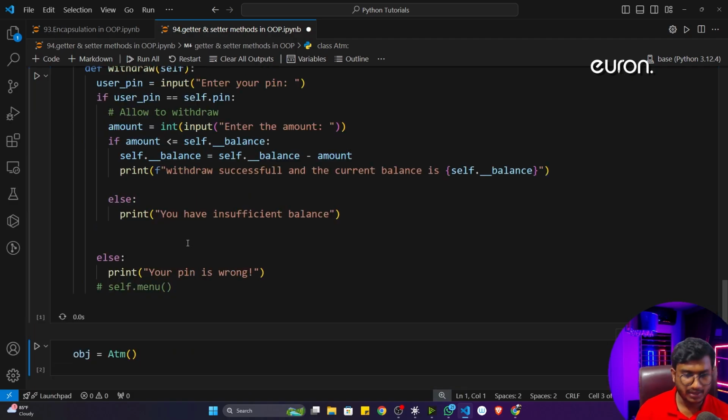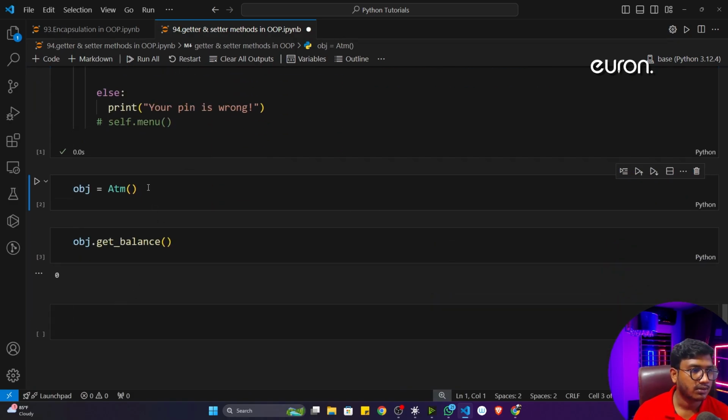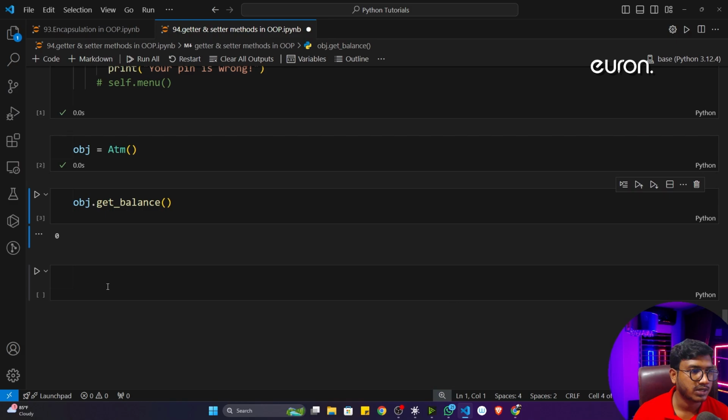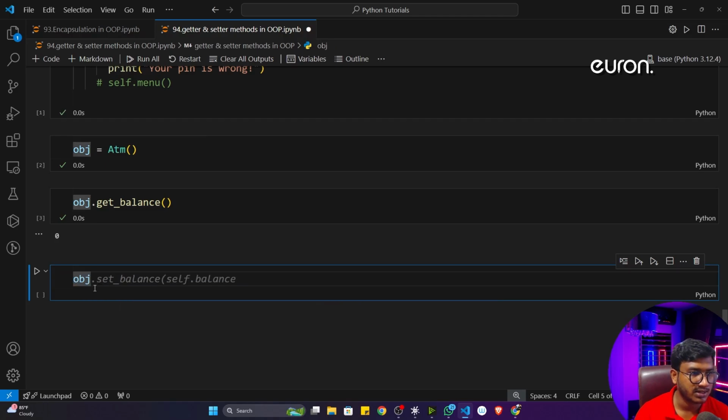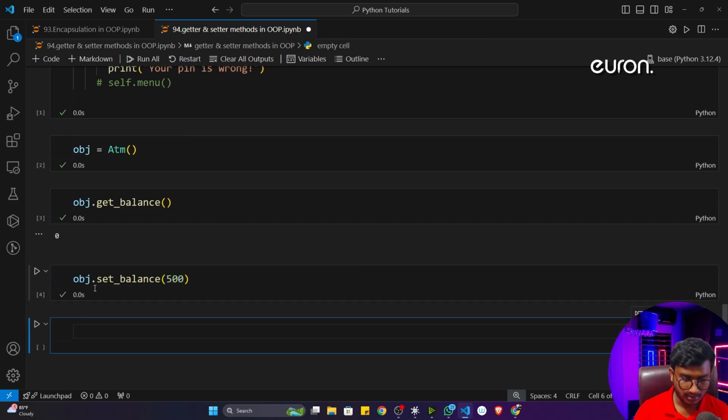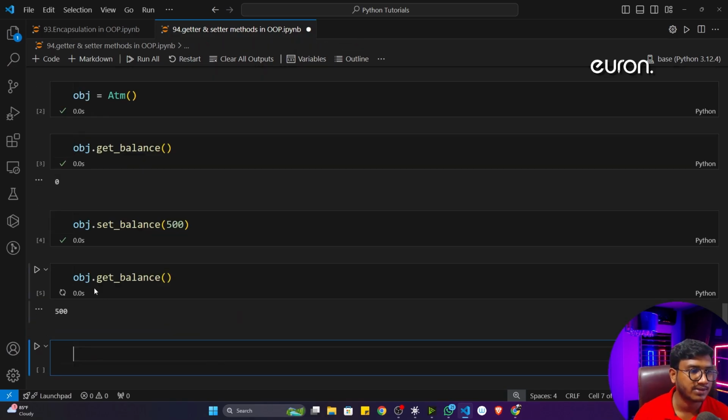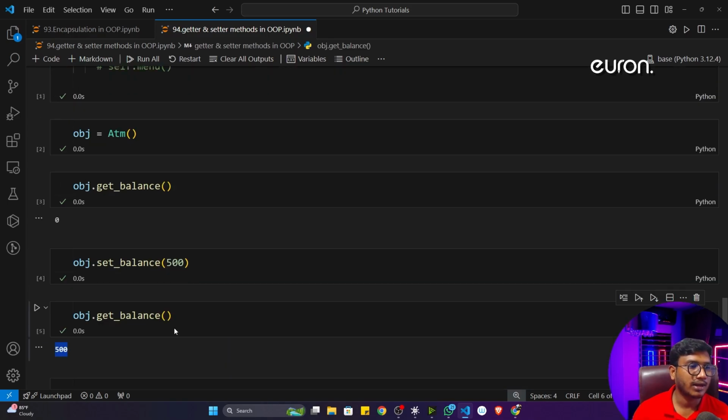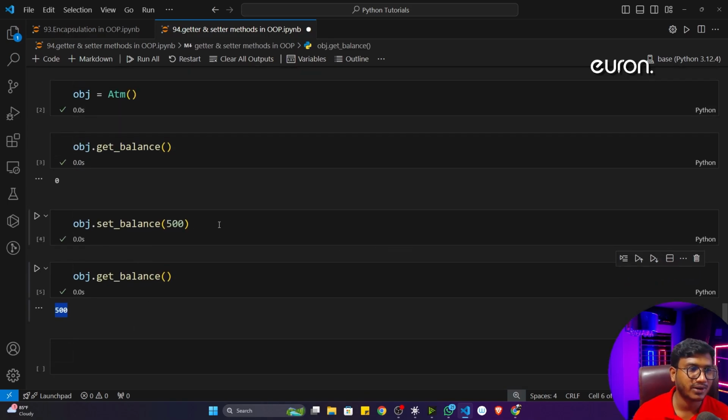Now if I execute the code and define the object, then check the balance, you can see it's 0. Now if I want to set the balance, I can easily do it. I'll just call set_balance, and inside that I have to pass the new balance. Let's say I give 5,000. Now if I execute, it will work. If I check the balance again with get_balance, it shows the balance is currently 5,000.